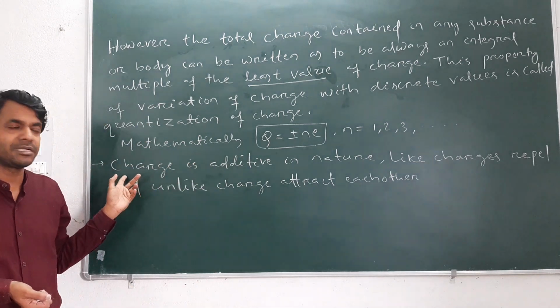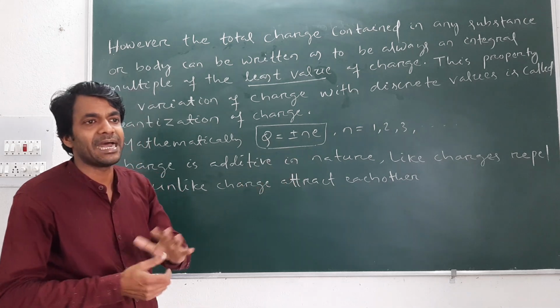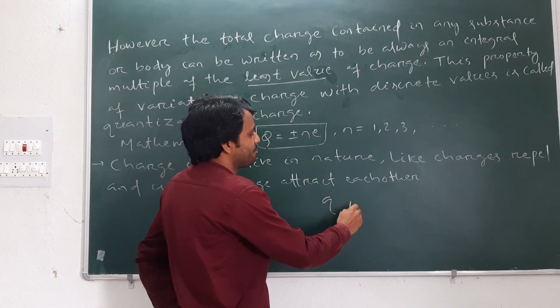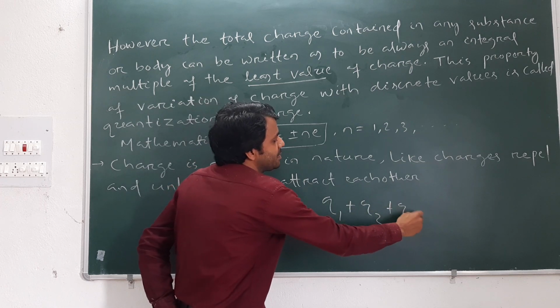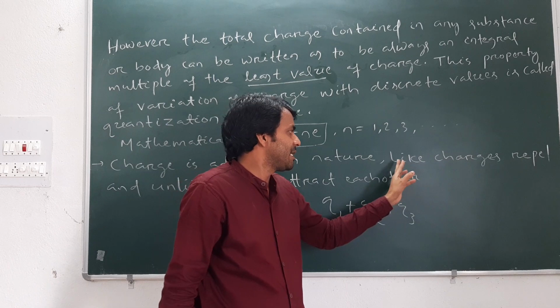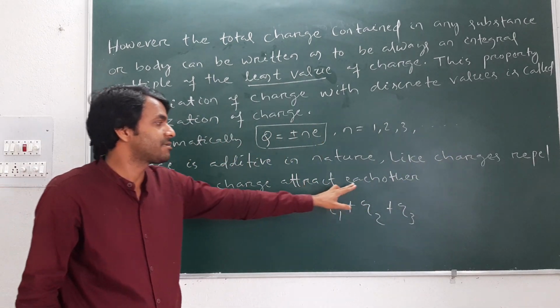Then another property of charge is that it is additive in nature. Charge can be added, like Q1 plus Q2 plus Q3. Charge is additive in nature. And another property is that like charges repel and unlike charges attract each other.